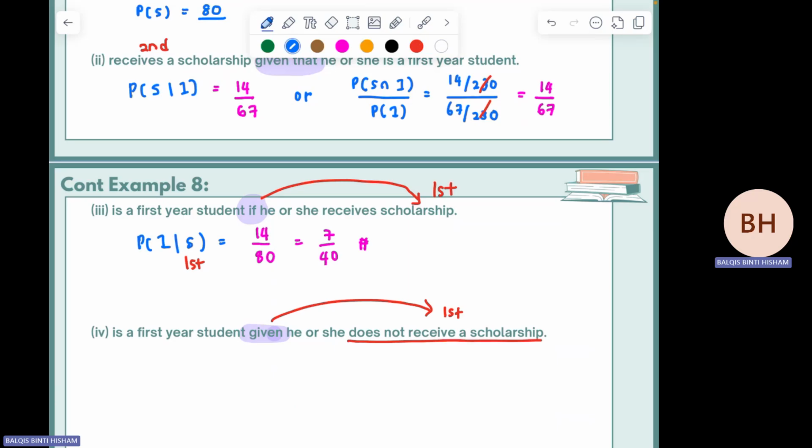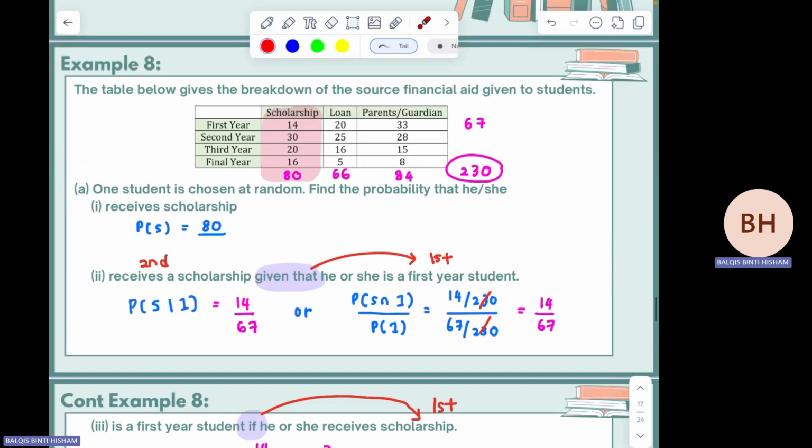So how can you symbolize? P(first year given that does not receive scholarship). That's how you symbolize. So which ones are not receiving scholarship? Focus on these two events. What is the total here?